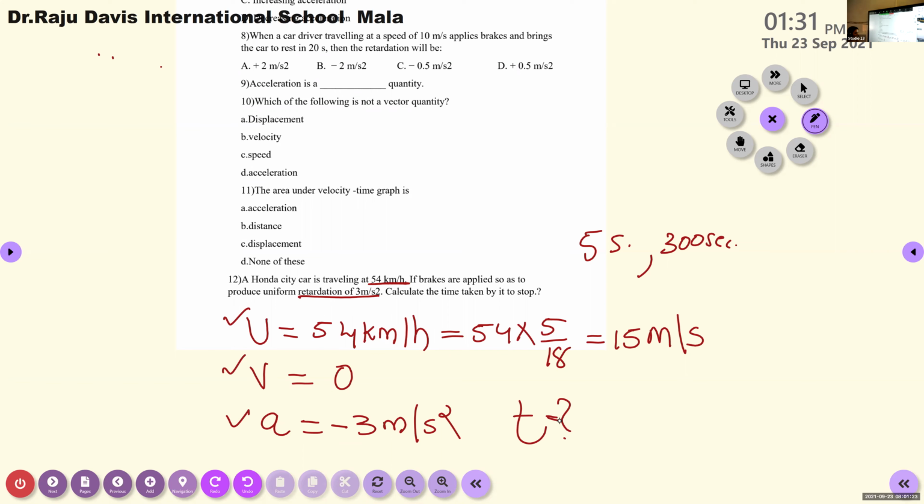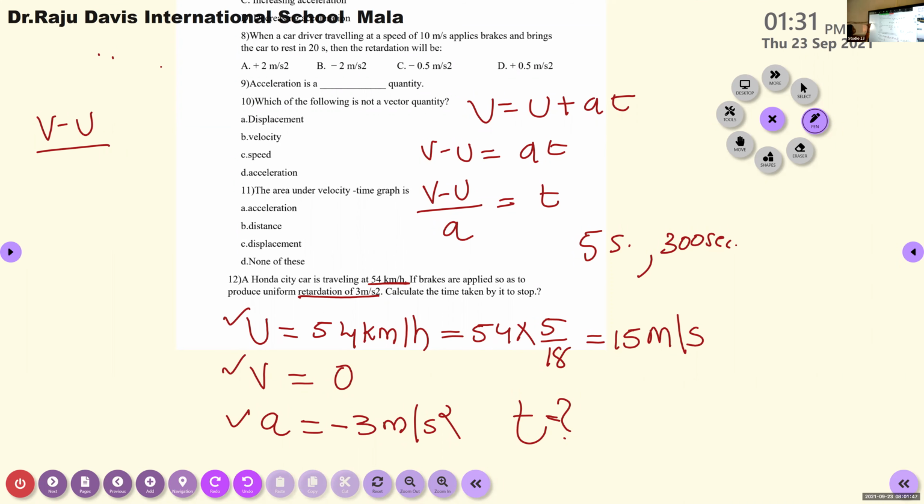Which equation of motion? V is equal to U plus AT. According to your equation, we have V is equal to U plus AT, or V minus U is equal to AT, or V minus U divided by A is equal to T, time taken. So here we are going to find out the time. V minus U divided by A is equal to time T. So the final velocity V is 0 minus initial velocity U is 15 divided by acceleration A is 3 meter per second.